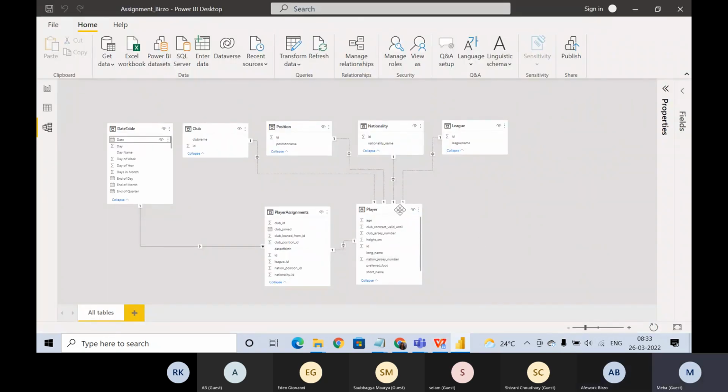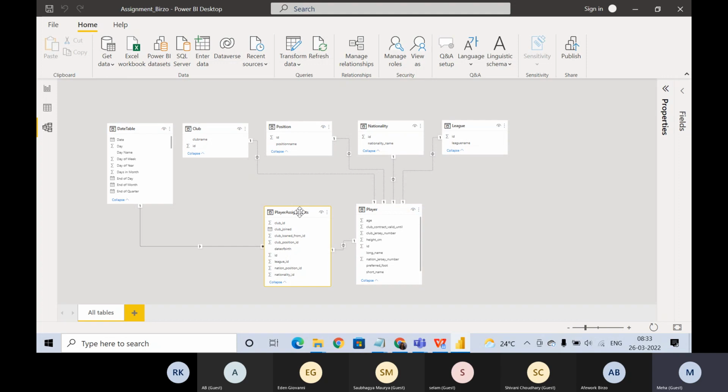The club name, from where can you get? From the club table. And average age, from where can you get? From player. So these two tables are connected, so that should work. We are fine with that.